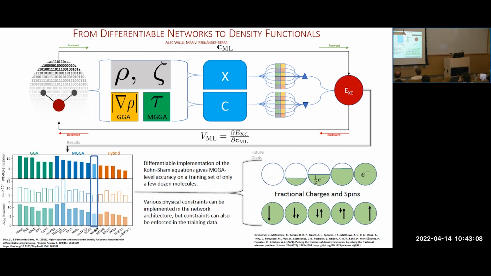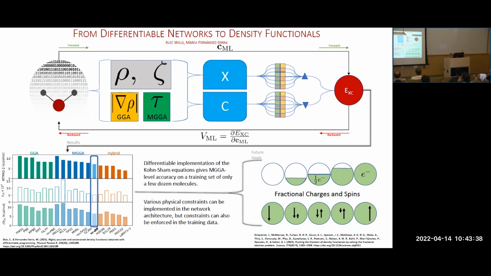If we want to learn a GGA functional, we can include density gradients. If you want to go up the ladder to learn a meta GGA, we include kinetic energy densities. And so we have two separate machine learning networks, one for the exchange energy, one for the correlation. And as we train, we reproduce high accuracy reference data. And since it's implemented with PyTorch, we can automatically get the actual exchange correlation potential.